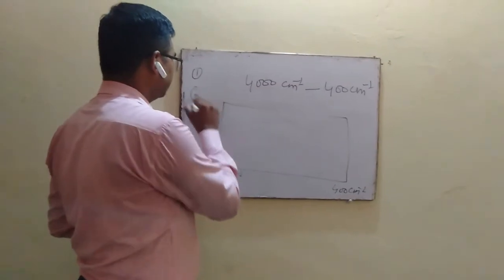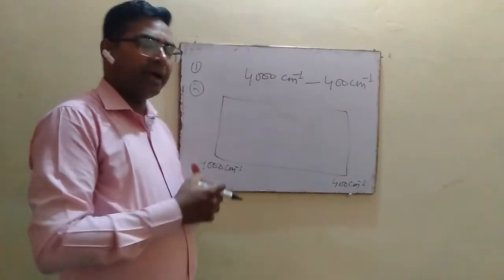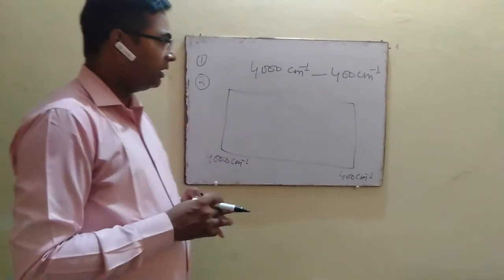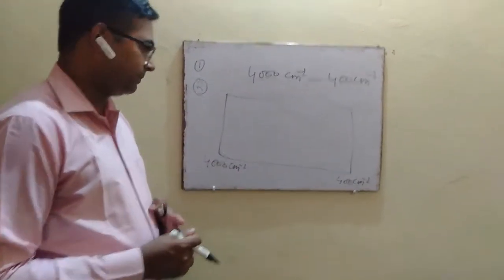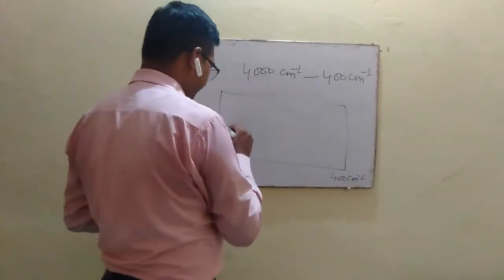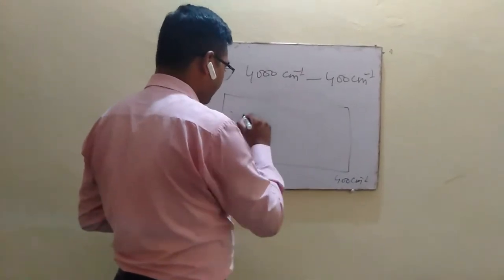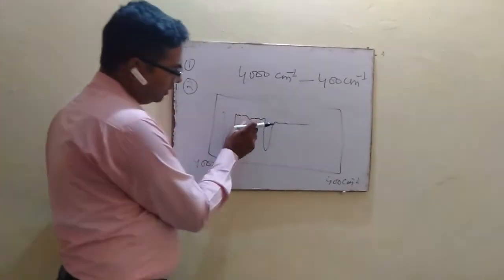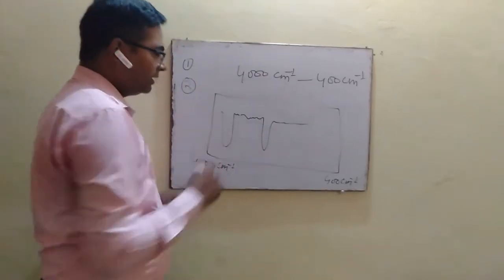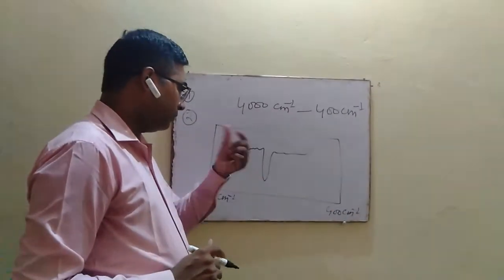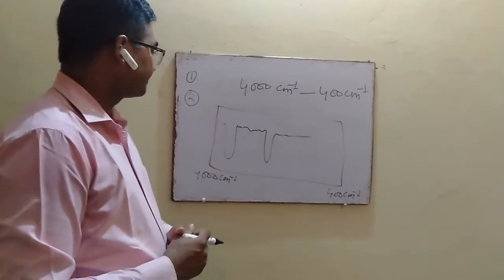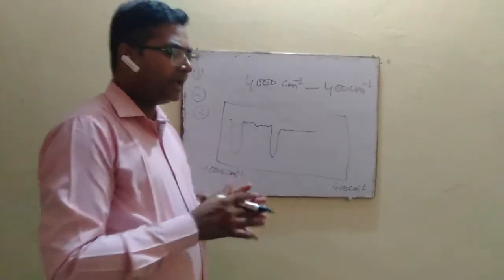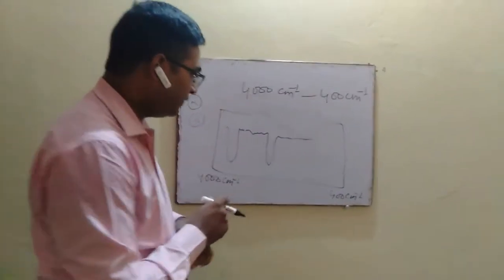Second thing, all those vibrational bands whose frequency is very low cannot be detected by the detector, and therefore will not appear in the IR spectrum. There are several bands found in the IR spectrum like this. The intensity of these bands is very low, that's why it is omitted in the IR spectrum.